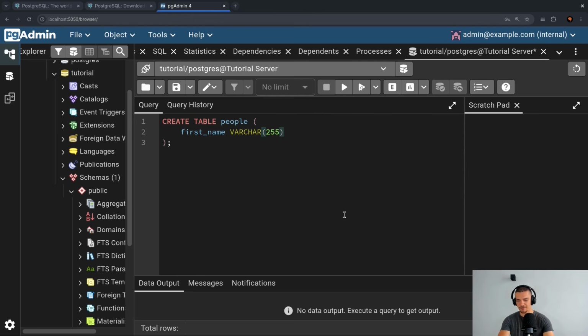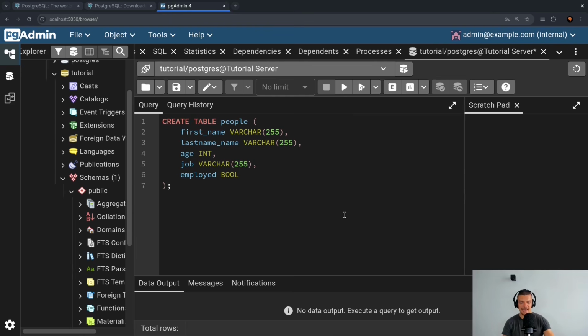Then what I do is I provide a comma, and I say I also want to have, let's copy this, a last name. A last name is also going to be of the text type. Then maybe I want to have an age. That could be an integer. Then I could say I want to have a job. This could also be a variable character, 255. And then I might want to also say if the person is employed or not, which is not a very intelligent thing to choose here, but let's say employed is a Boolean.